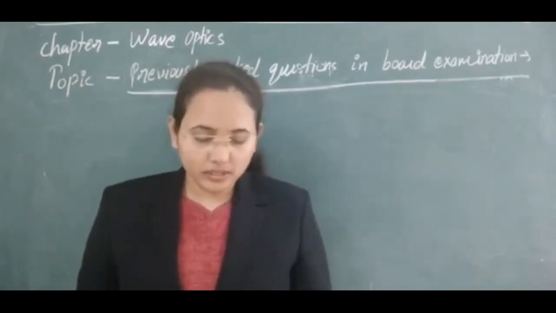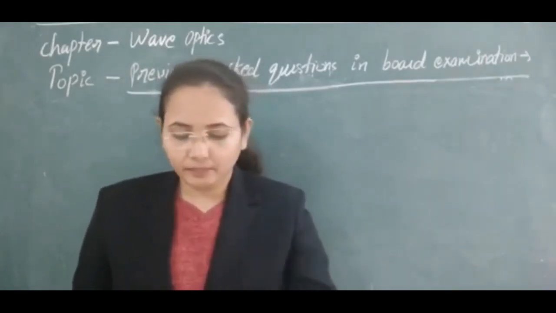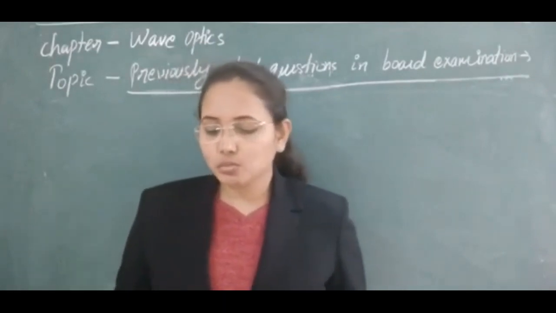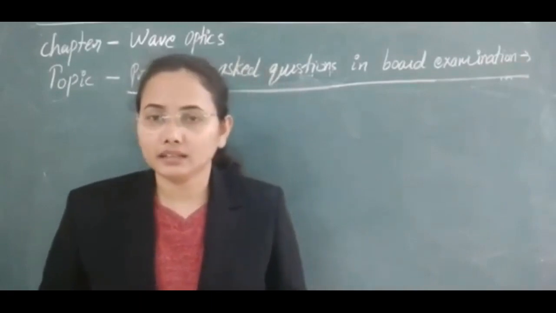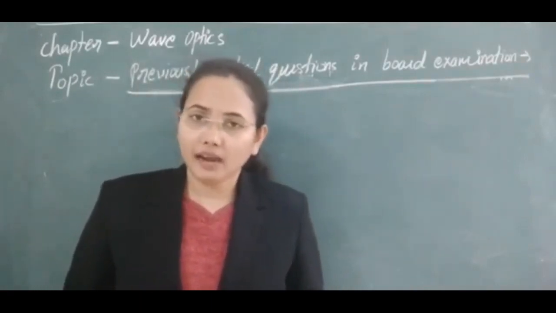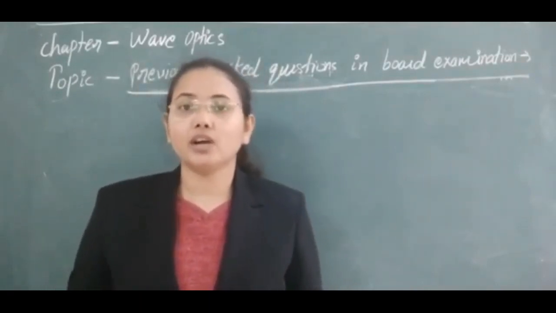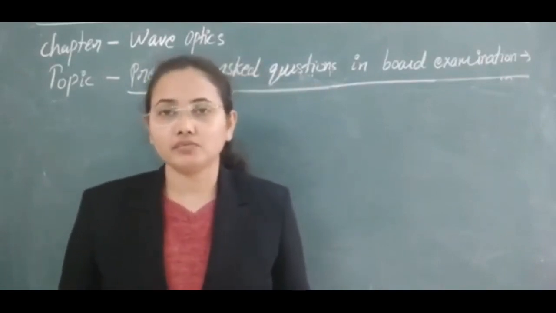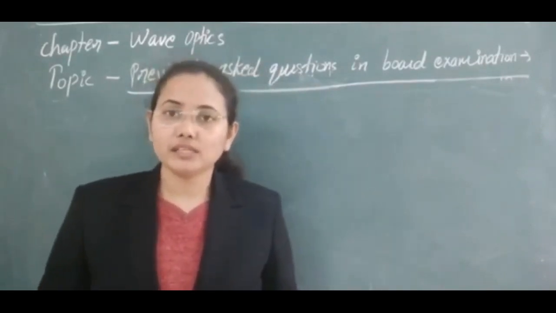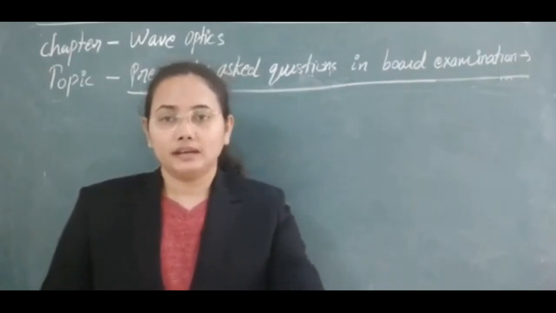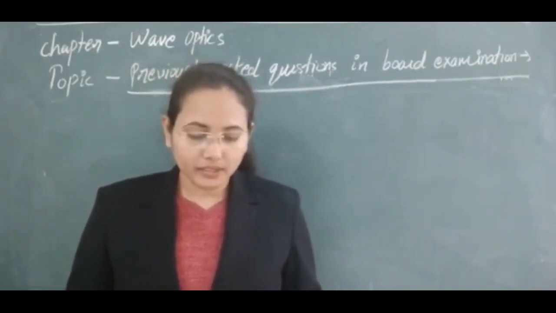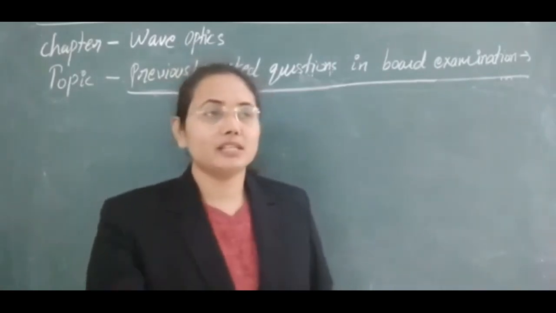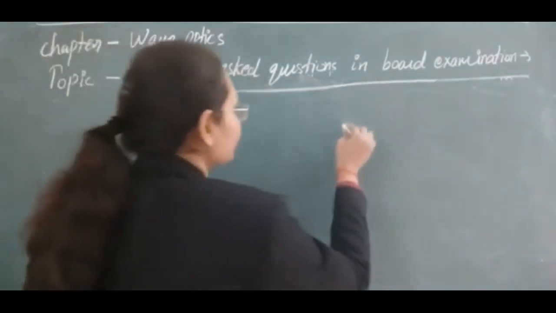The first is that the screen is moved away from the plane of the slit. We have to give the answer on what the effect will be on the interference fringes due to these changes in the experiment. So if we move the screen away from the plane of the slit,